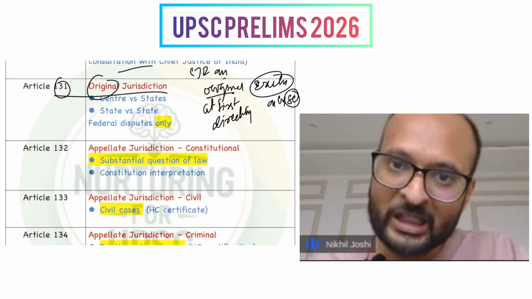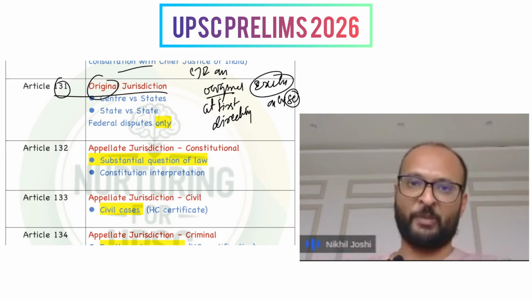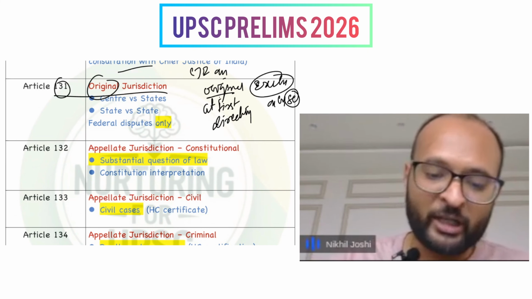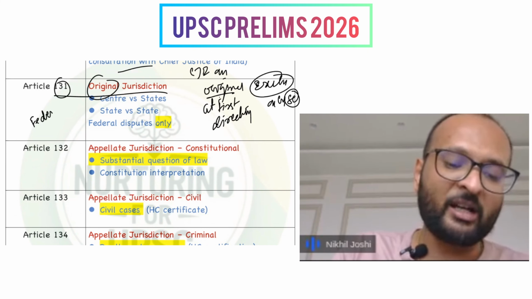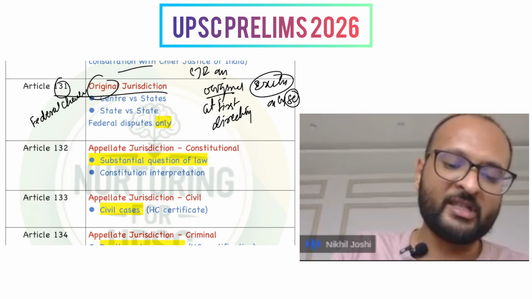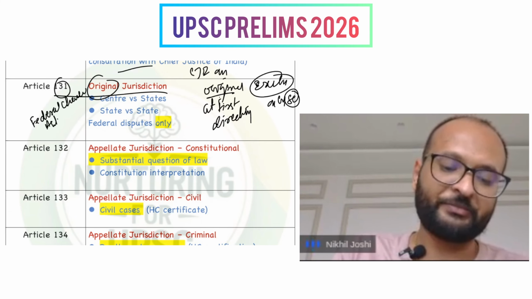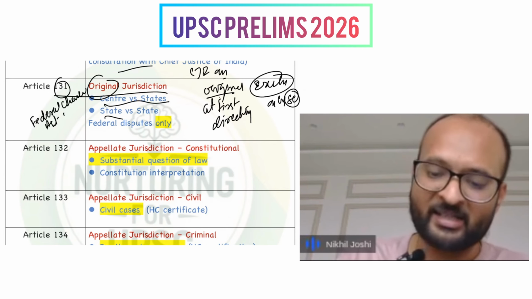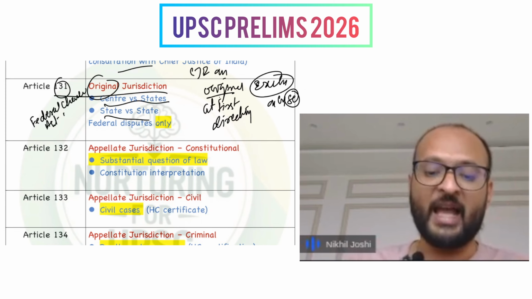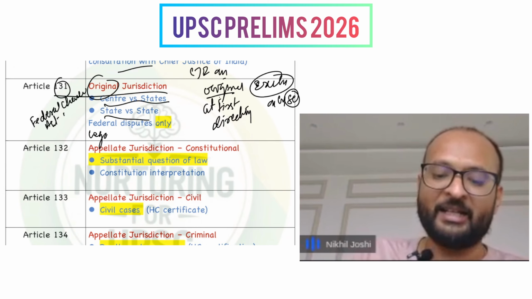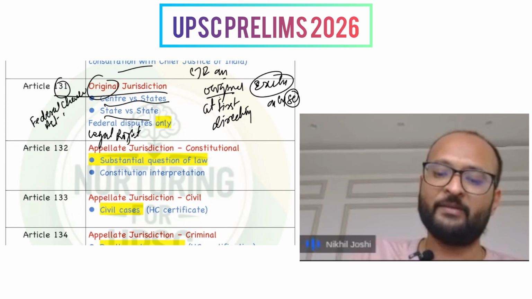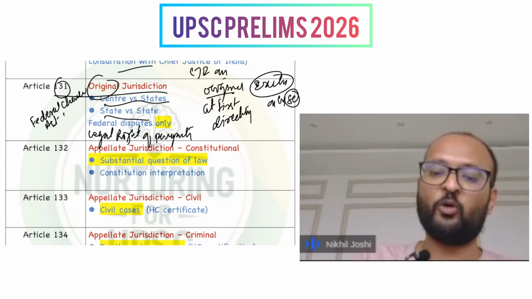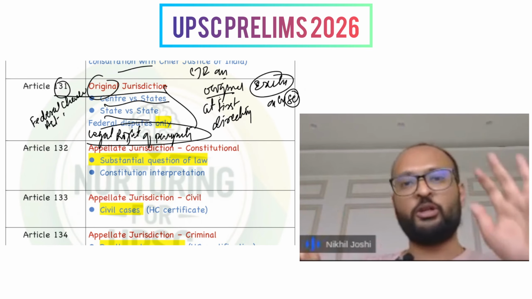Under Article 131, the original and exclusive jurisdiction of the Supreme Court is established for the federal character of India, which is reflective of Article 1. Here, the disputes are between the center and the states, of a federal nature only, and where only a legal right is in dispute, then the matter goes to the Supreme Court.